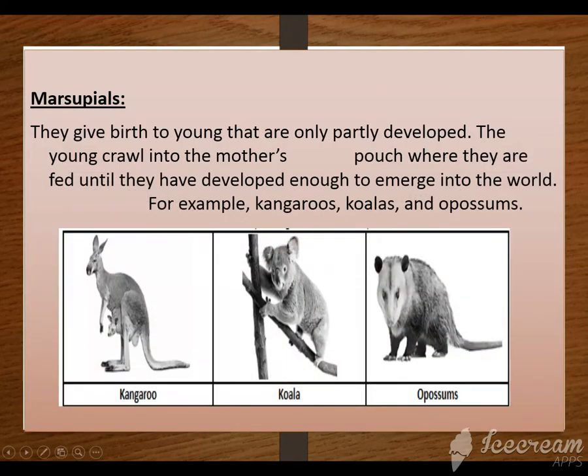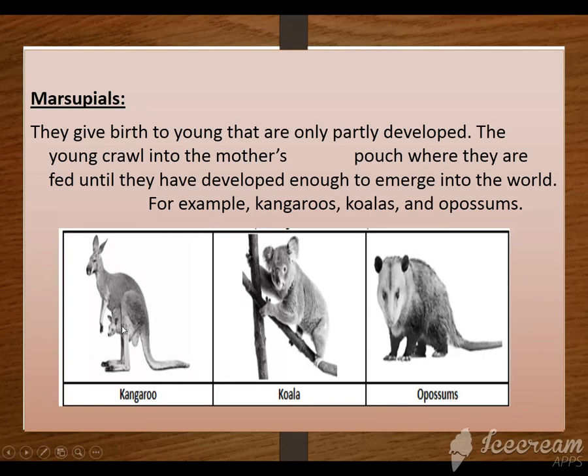Now what about marsupials? They give birth to young that are only partly developed. पार्टली डेवलप यानी कि कुछ डेवलप हुए होंगे लेकिन फुली डेवलप नहीं होते. The young crawl into the mother's pouch where they are fed until they have developed enough to emerge into the world. Emerge का मतलब होता है बाहर जाना, crawl का मतलब होता है रेंगना. So what they will do कि ये जो youngs होंगे crawl into their mother's pouch.